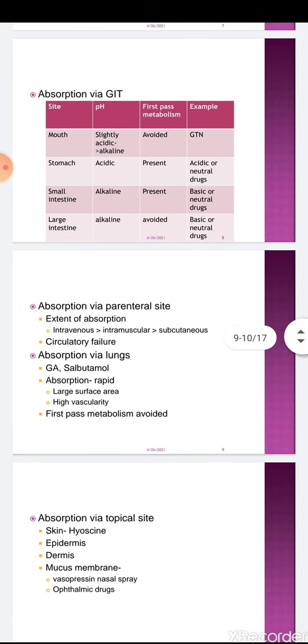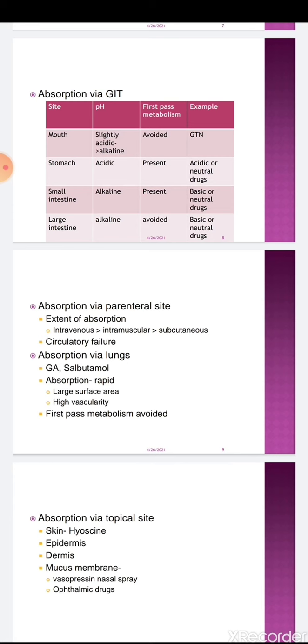This is all about what we have discussed for absorption of the drug when the drug is taken through oral route. When the drug is taken through injection route, parenteral site, intravenous is the route of administration which offers the best absorption, because when we take the drug through intravenous route, the drug reaches the blood circulation directly. So this is the route of administration which gives the highest absorption.